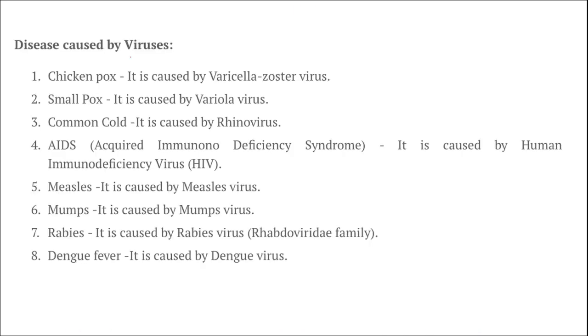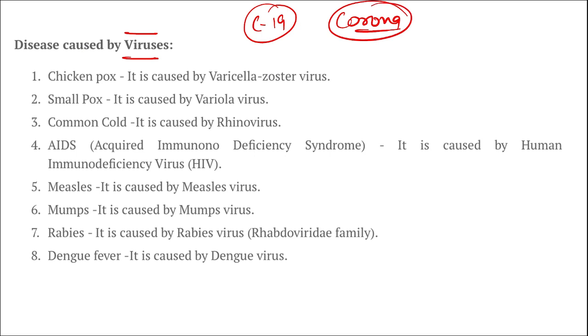Then here are some of the diseases that are caused by viruses. You should pay attention. COVID-19, or you can say corona, is also a disease that is caused by a virus. All right, if asked is it a protozoa, bacteria, or virus, then you should know corona is also a virus. Then chickenpox, it is caused by varicella zoster virus. Next is smallpox. Those I am taking are the important ones. You need to remember they are viruses also. Smallpox is caused by variola virus.